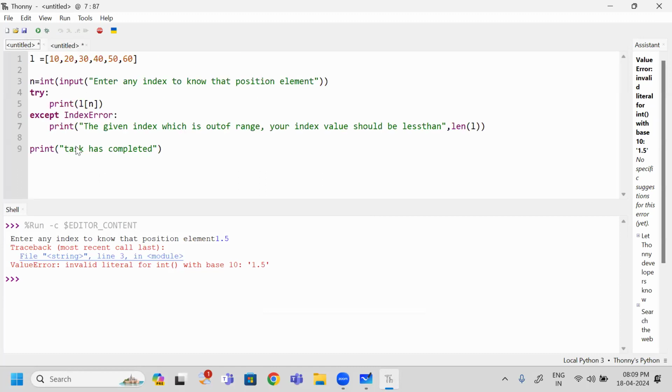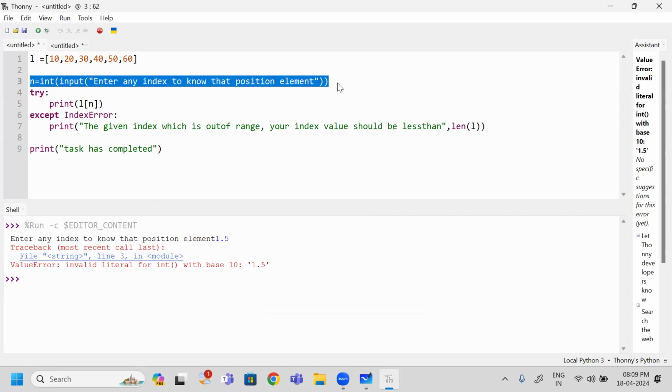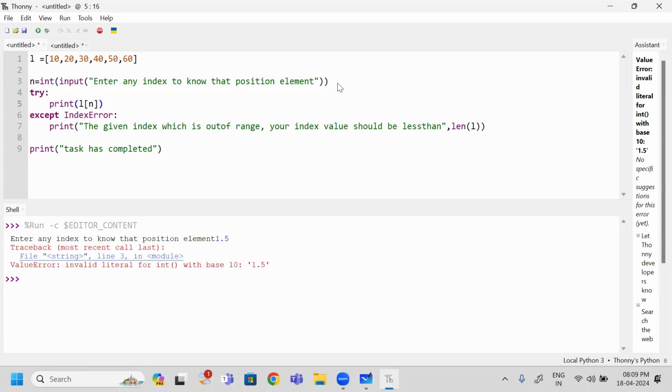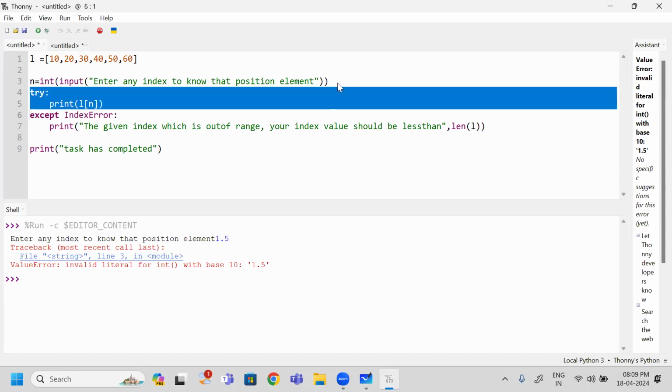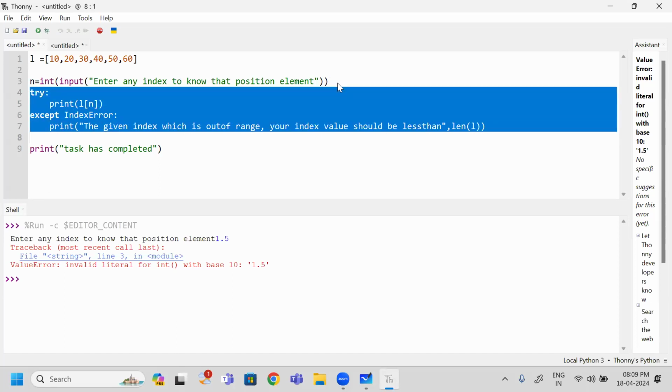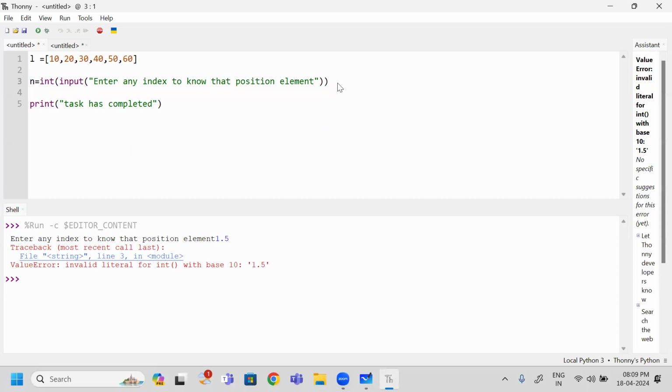So which line has given the value error? This line has given a value error. Then how can I solve this problem? How can I solve this problem? So here I am not writing this one. In the next class, next example, I am going to tell a new method.